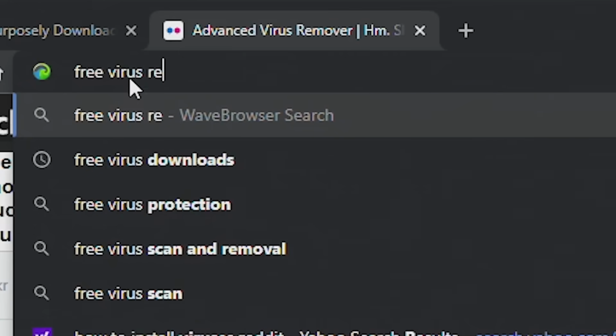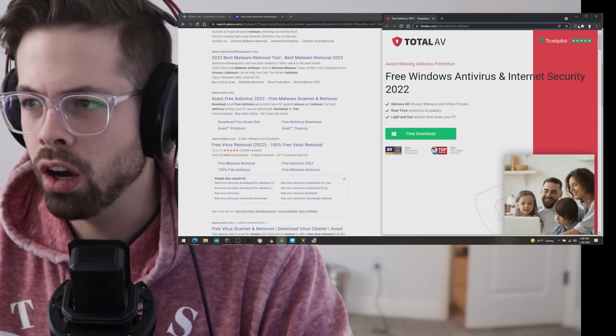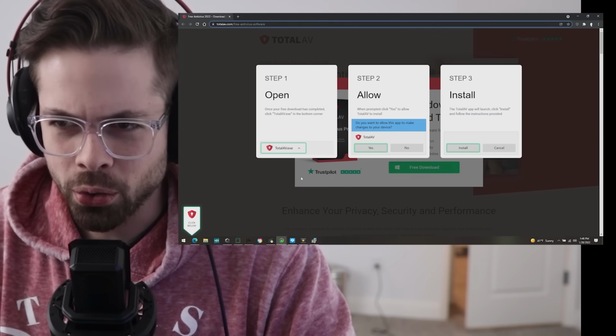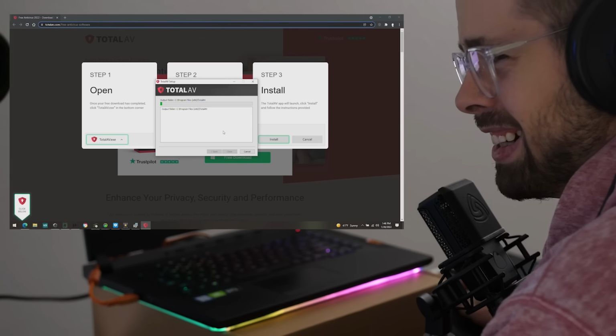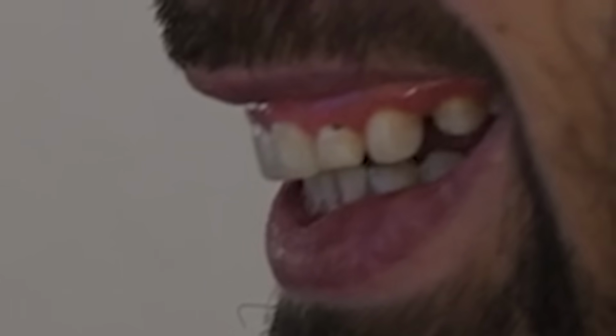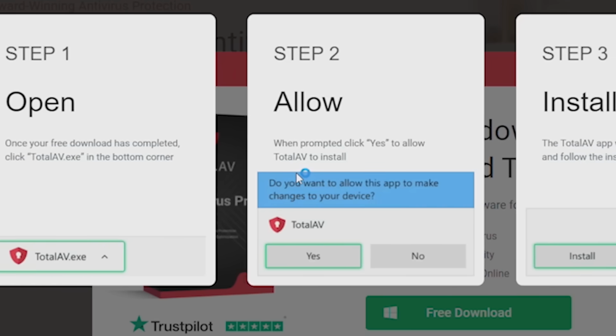Free virus remover. Yeah, that'll probably do it. Oh yeah, free download. I'm just old granny wanting to get rid of that virus they were telling me about, so I'll just install it. Yep. Oh, it kind of hurts. Like it hurts a little bit inside me. Oh man, I know that one's really bad.